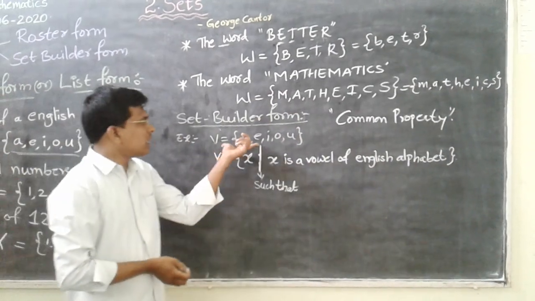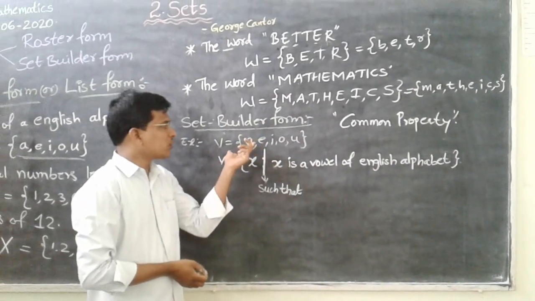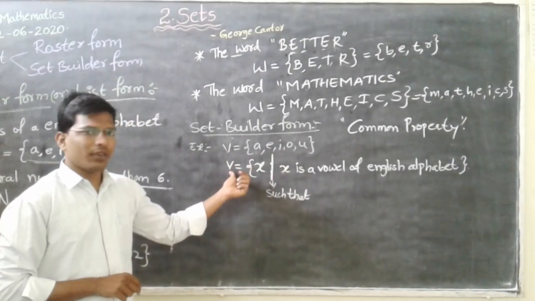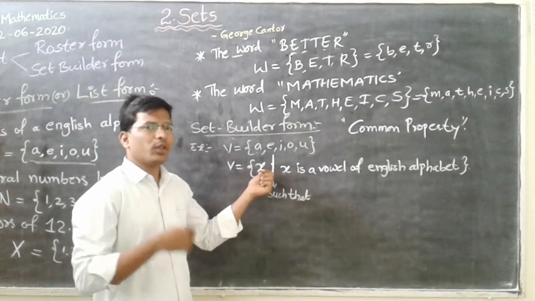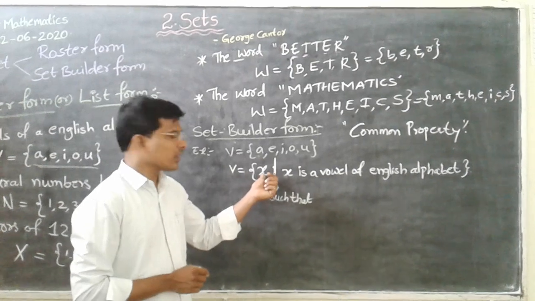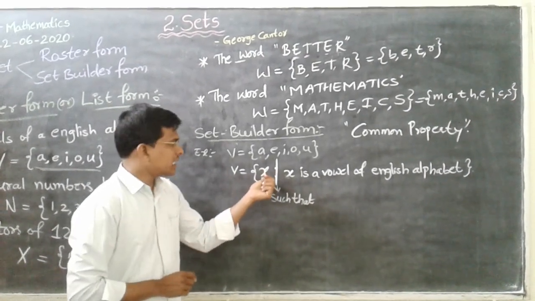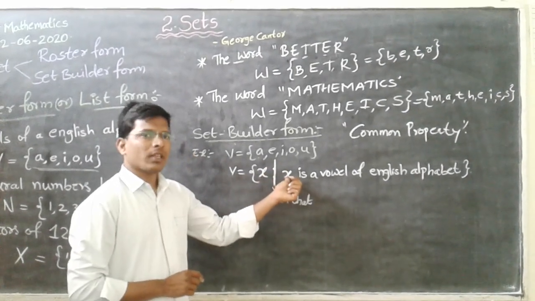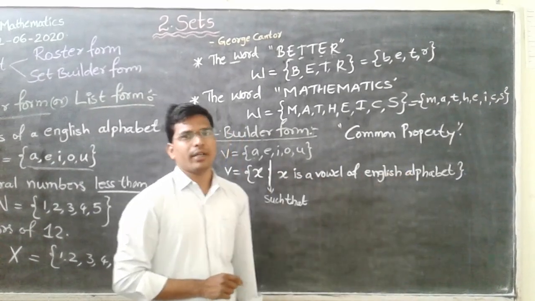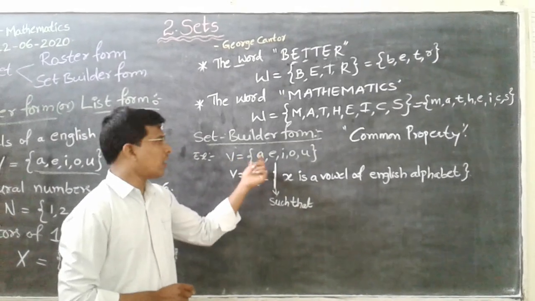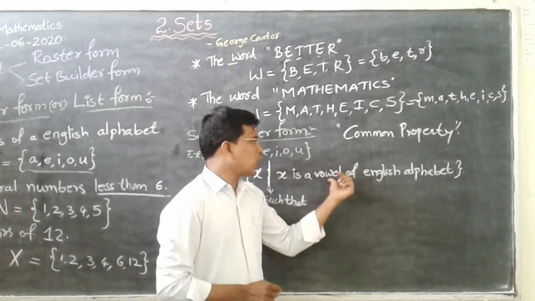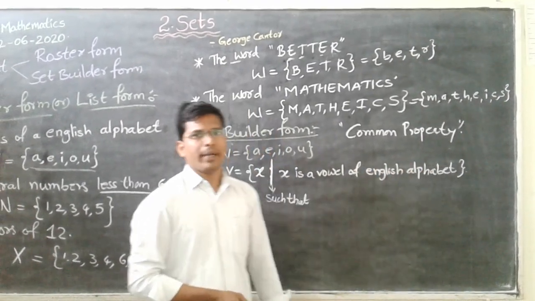Okay. See, this is actually the roster form. They will give the question in a roster form and ask us to write it in the set builder form. So this is a set builder form. B is equal to x. You can take any variable, but generally most of the students will take the variable as x. Here I am also taking x. x such that x is a vowel of English alphabet. See, in the set B, all the 5 elements are vowels. So that's why we should mention the property here.